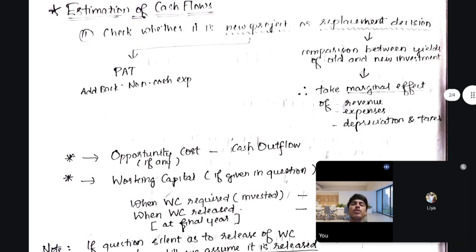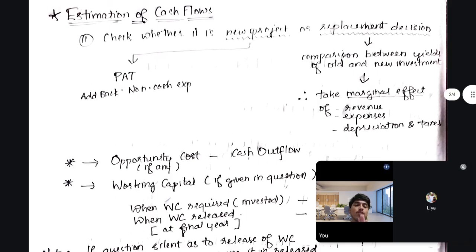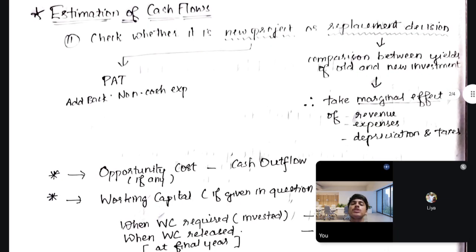So our motive is simple. We just need to approach the best part of the exam: how to present well in the exam, how to connect all the ideas, and at the time of the exam, how to spark it in the brain as quickly and as fresh as possible. So that's our motive. So, estimation of cash flows.